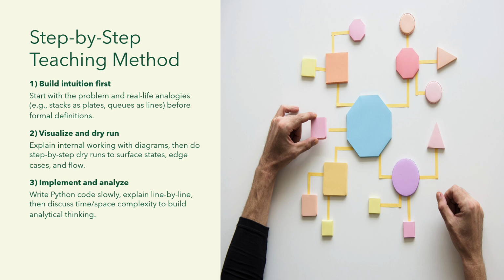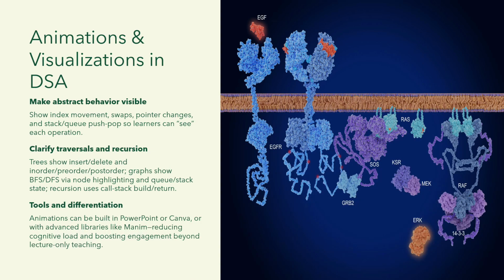Then visualize the concept. After that, whatever the concept is, we will visualize it. Then we have to implement it in Python. And we will also analyze time and space complexity. Time and space complexity is also very important for coding. We have to measure how much time it is taking and how much space it is consuming. I already said about the animations and visualizations. I will use animations to show how arrays are changing, how stacks and queues are working, how recursion builds and returns, and how trees and graphs are traversed. This makes learning much easier.